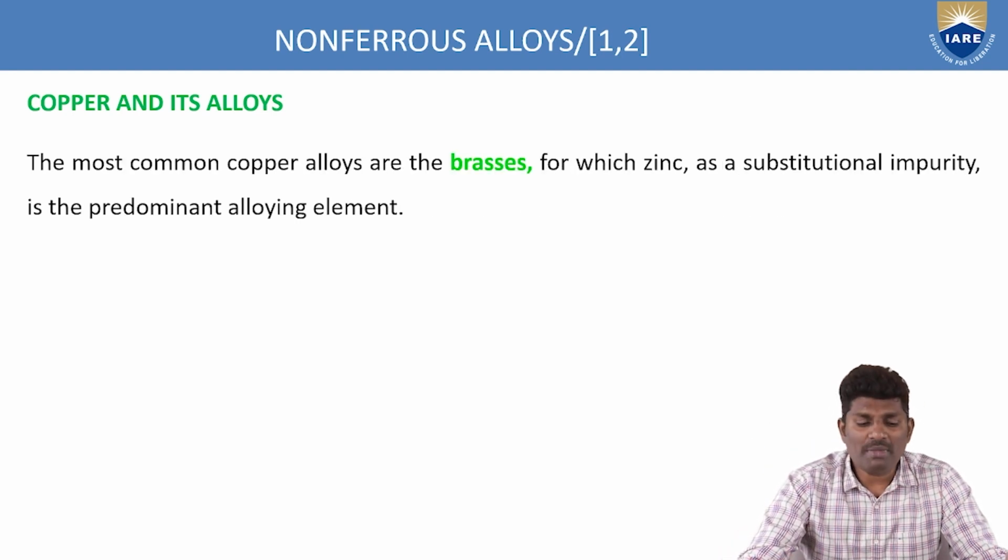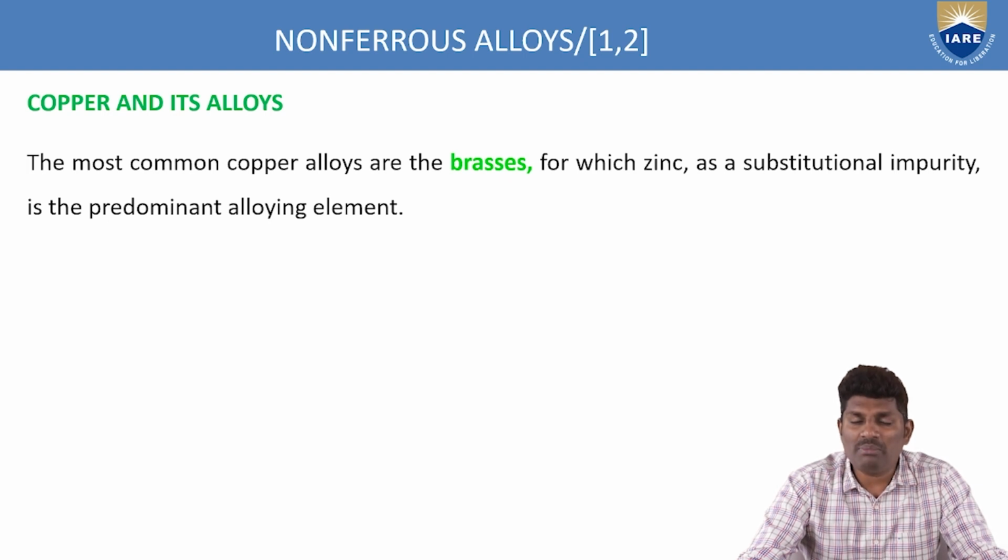So what is the most common copper alloy? Adding to the copper, it means brass. And if you add some more zinc, which is a substitutional impurity, we can predominantly increase the mechanical properties. Initially the copper will have normal properties. Now if you want to increase the mechanical properties, we can add the most common alloying element for copper, which is brass. And of course if we add some more zinc to that brass, you can predominantly increase the mechanical properties of the copper metal. That's why it's called copper and its alloys.